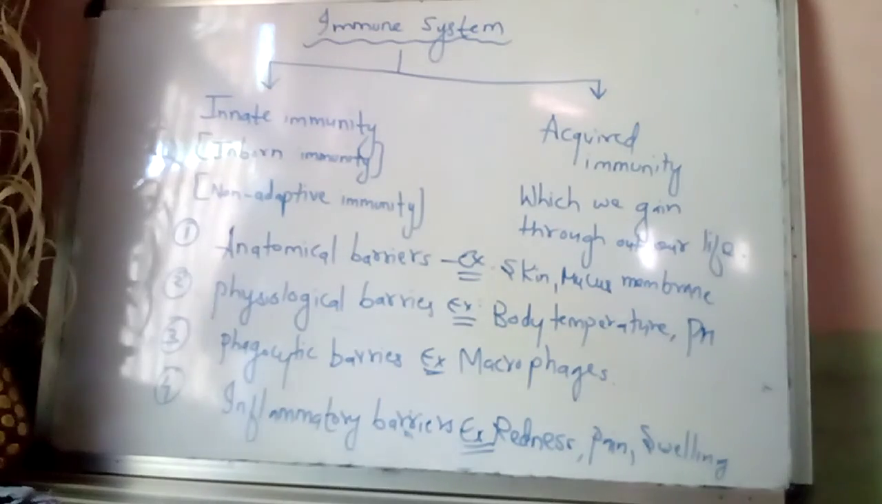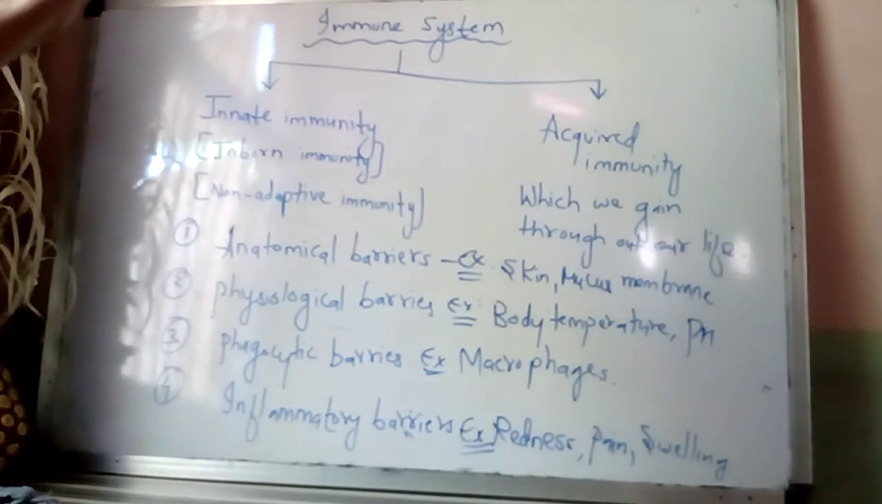So our today's topic is the immune system. We have learned its different types. In the next lecture we will learn the different types of acquired immunity.